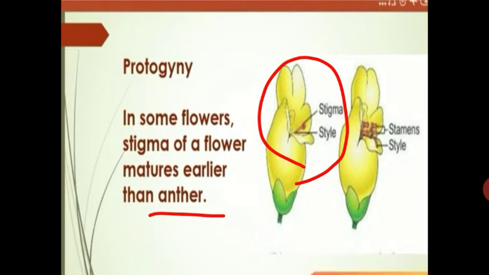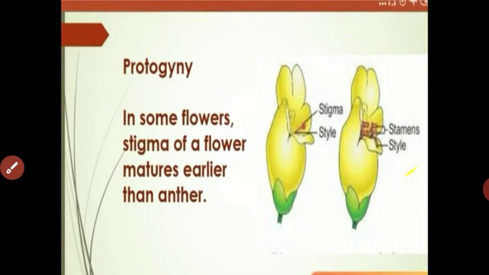Let us see this diagram. Here only the stigma is mature, not the stamen, so both timings are different and self-pollination is prohibited. Protogamy is the condition in which the stigma matures earlier than the anther, so this condition favors cross-pollination.